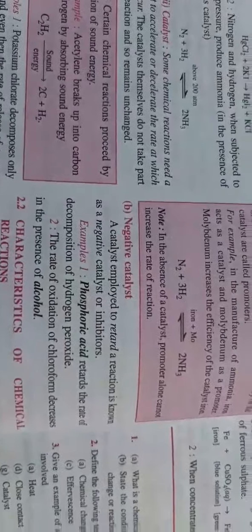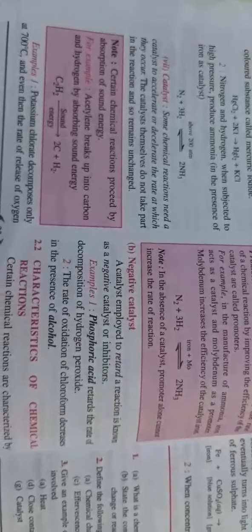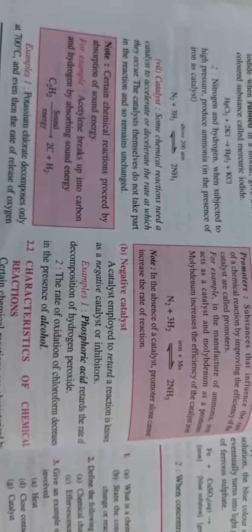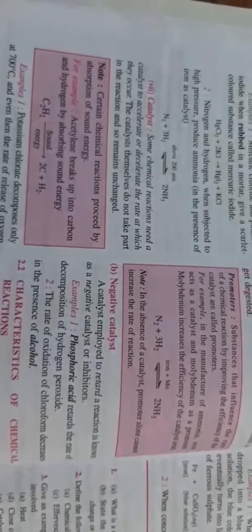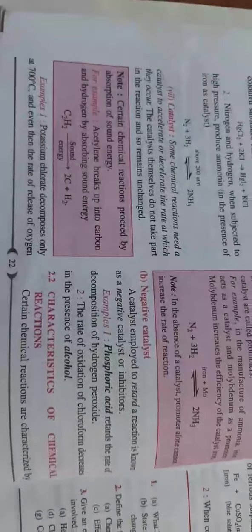There are negative catalysts also, a catalyst which will slow down the reaction. So in the same reaction of hydrogen peroxide, if MnO2 is added, the reaction is very vigorous. You add a pinch of phosphoric acid to it, and the reaction will again become slow.